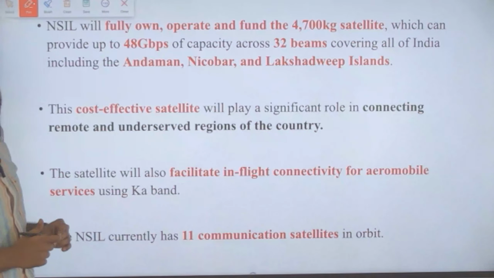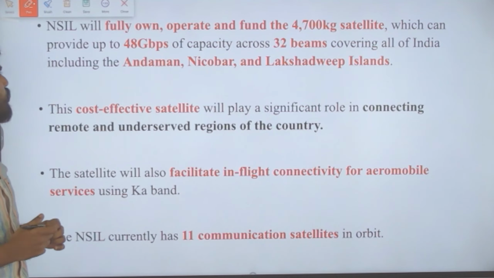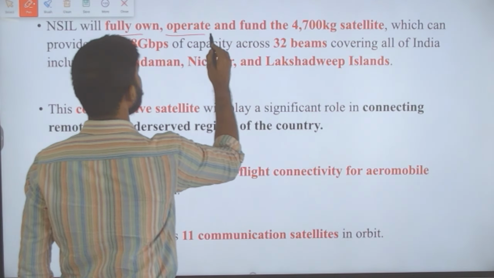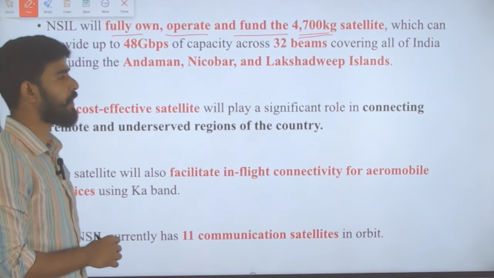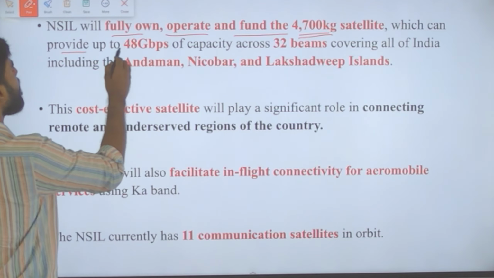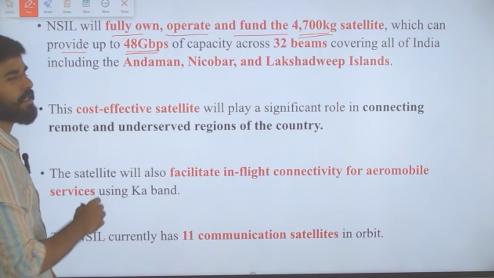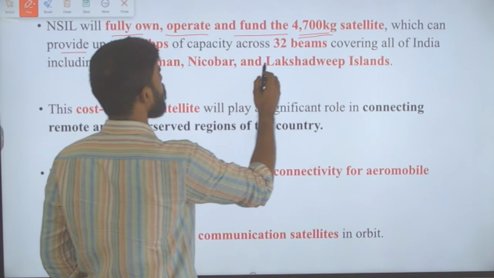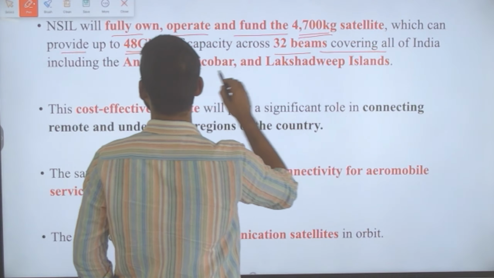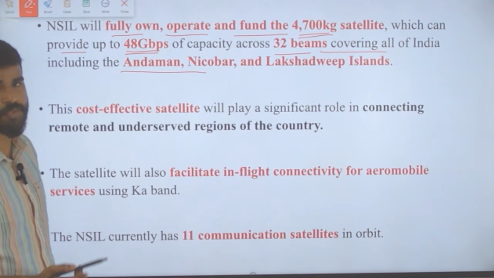Okay, so this NSIL, the commercial arm of ISRO, will fully own, operate and fund this satellite, which weighs 4,700 kilogram, and this satellite can provide up to 48 gigabytes per second (Gbps) of capacity across 32 beams covering all of India, including Andaman and Nicobar and Lakshadweep Islands.